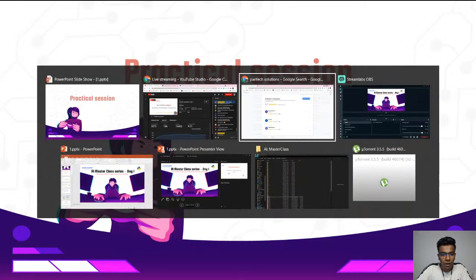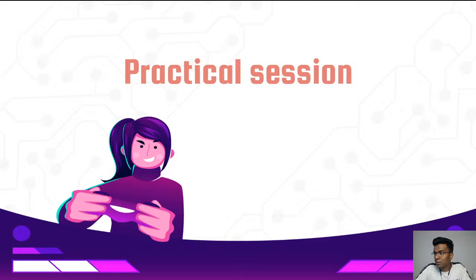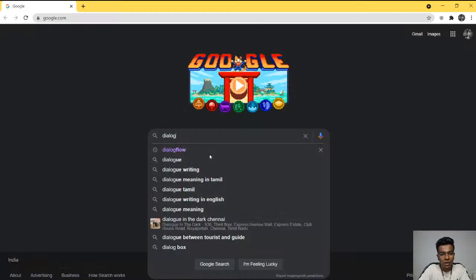So I'm going to open a browser first of all. So you just open your Chrome browser, guys. You just type Dialog Flow. That is what we are going to use for the session. So you just go into the Dialog Flow.